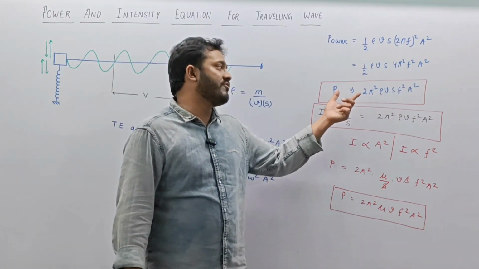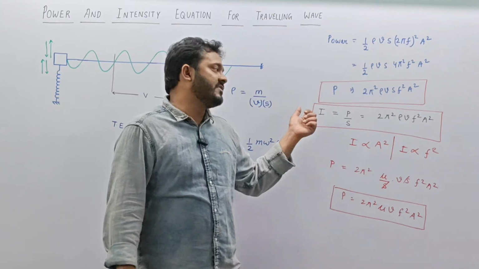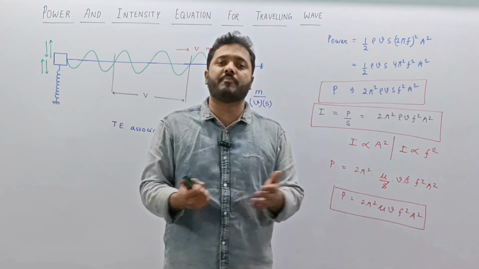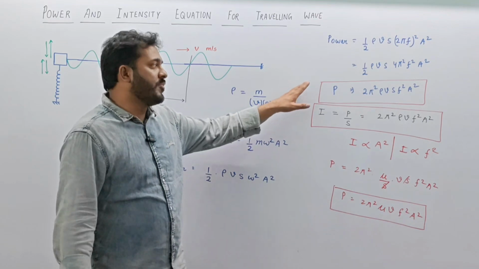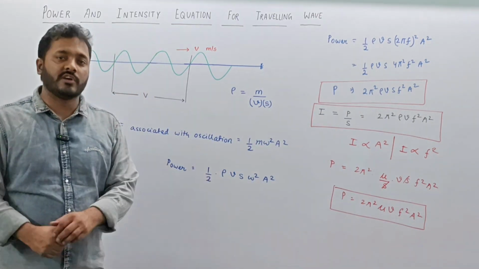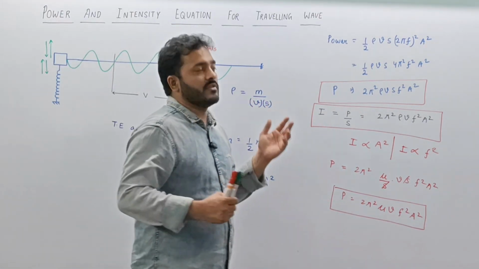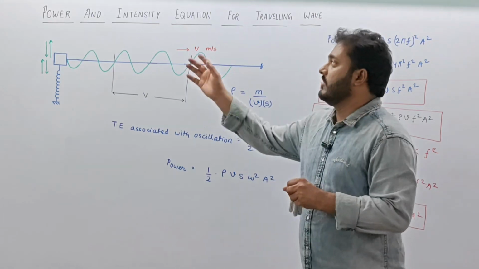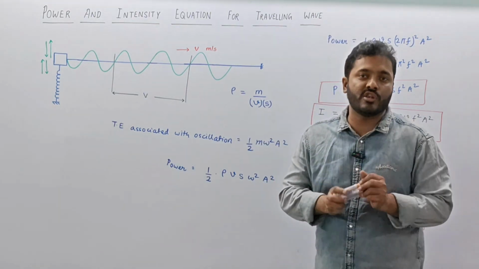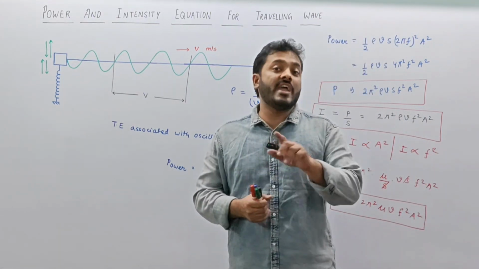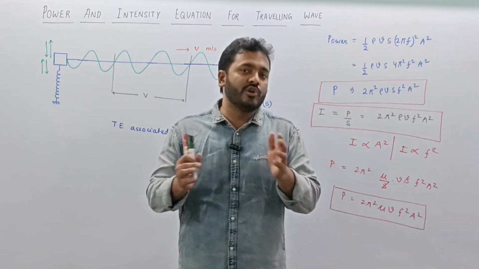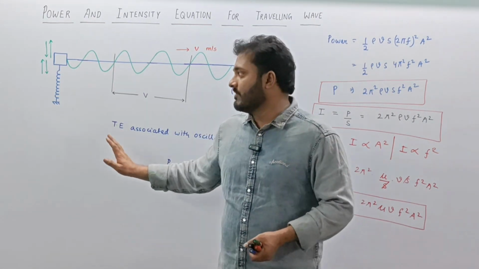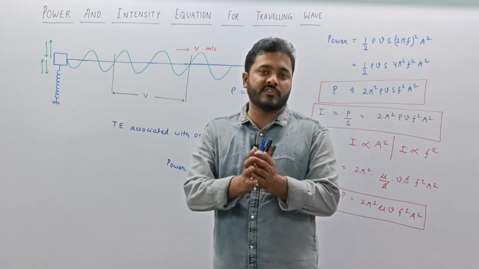When we obtain the expression for power and intensity, intensity is energy transferred per unit area per unit time, and we get the intensity expression like this. So I hope you understand every bit and part which we discussed in this particular tutorial lecture where we discussed power and intensity equation for traveling wave. इसका एक और दूसरा derivation भी exist करता है, which is a little difficult to understand. So I'm going with this derivation for students to understand it easier.